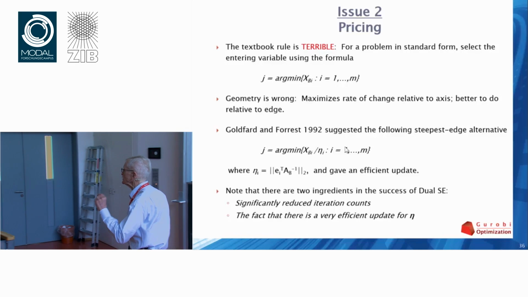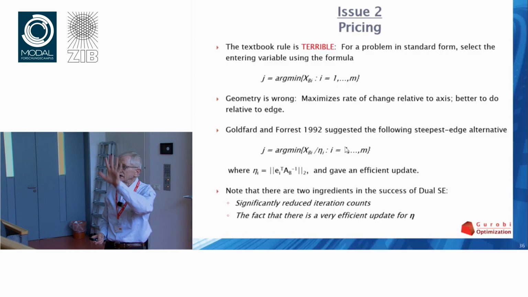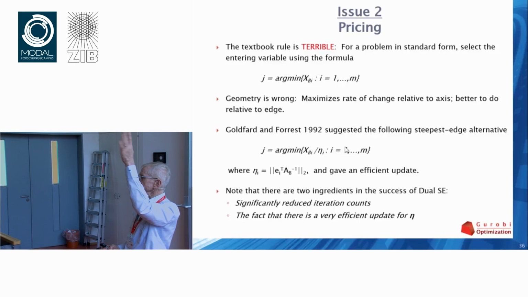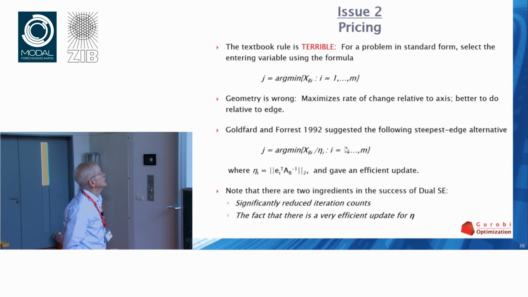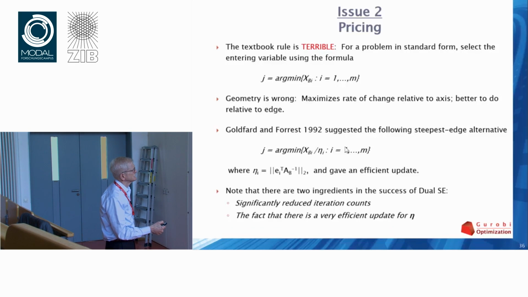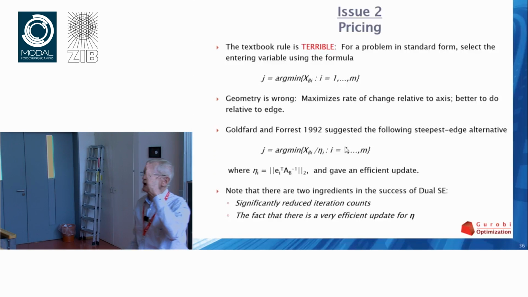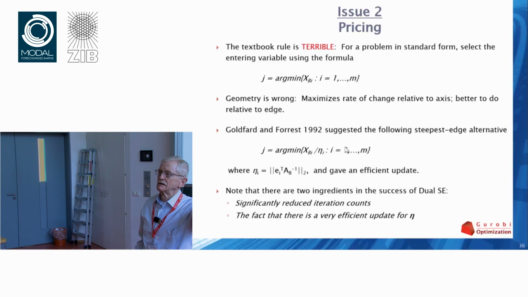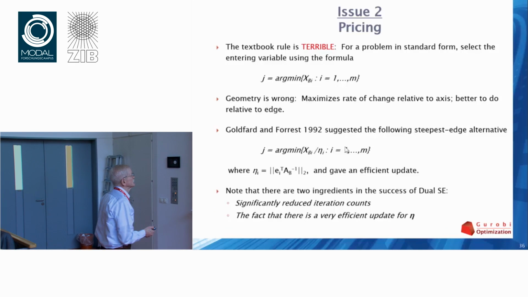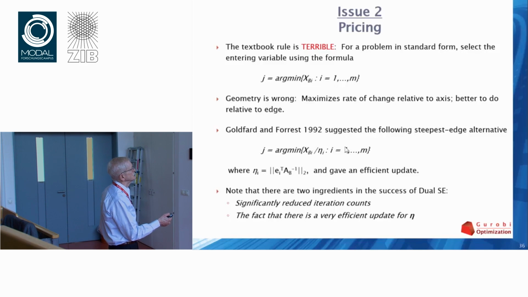And in fact, in the dual, they discovered if you project out the slack variables, you look at only this thing in the space of the pi variables, you get this formula for a number. It's a complicated looking formula. If you scale the xb values by this thing and take the most negative of those, you are doing a version of steepest edge. And in addition, they showed that there was a very efficient update formula for these particular numbers.